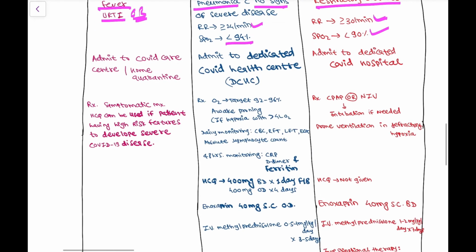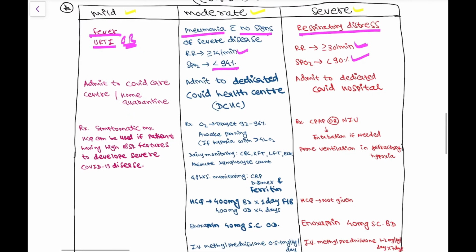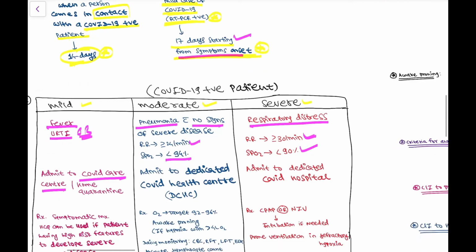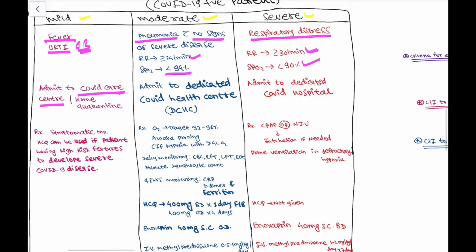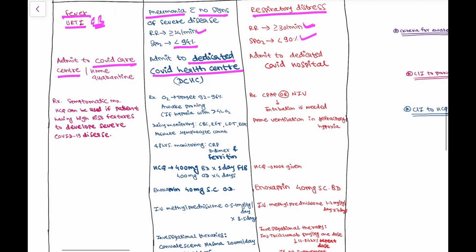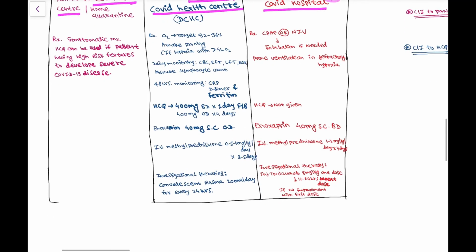Now in case of mild, we have to admit the patient to a COVID care center or home quarantine, as we have seen here, for 17 days starting from symptoms onset. But in case of moderate, admit the patient to a dedicated COVID health center, and in case of severe disease, the patient is admitted to a dedicated COVID hospital.